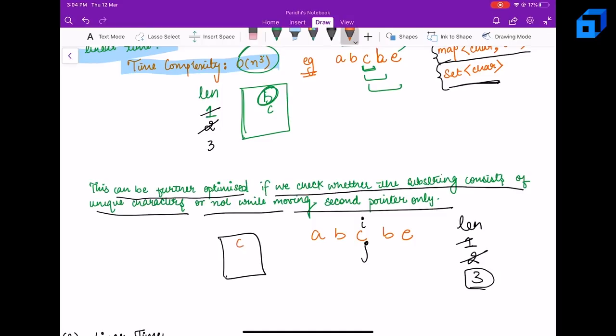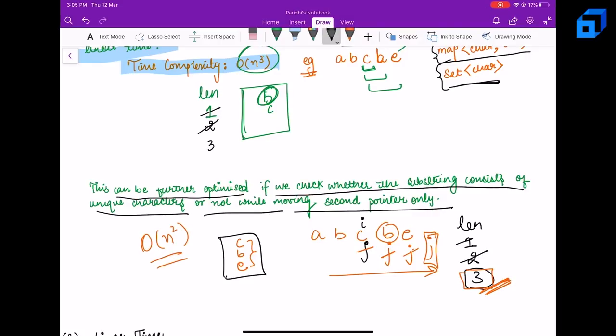So C is not present, let's put C. Right, and length will still be 3 only because that's the maximum. Let's increment J. B is not present, let's put B. Now increment J. E is not present, let's put E. The length here is 3 and our present maximum length is also 3, so we need not update it. Now let's increment J. Now we have completely iterated over our string and therefore we can stop. Here we are checking the uniqueness of the characters in the string while iterating with the jth pointer. So that will take the time complexity of order of n square, right?